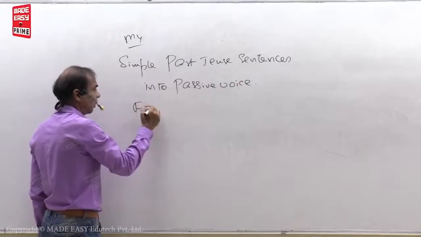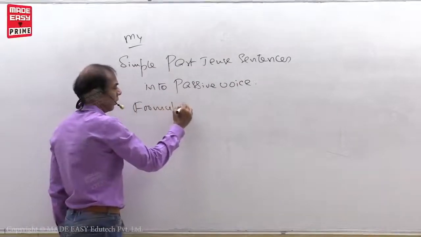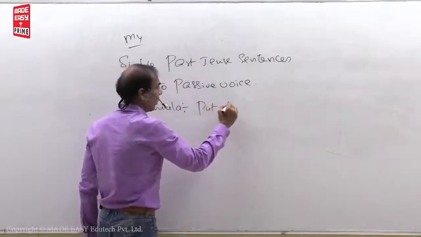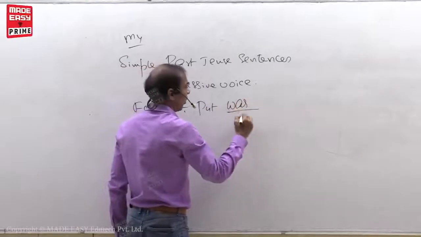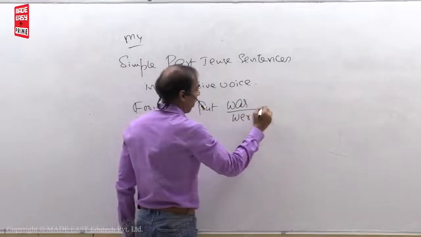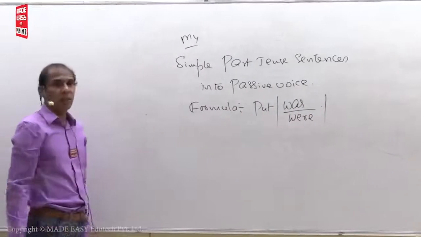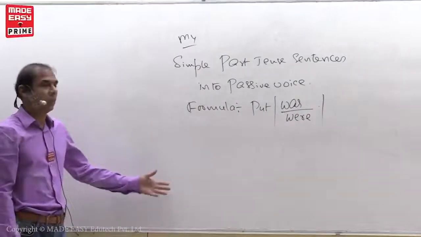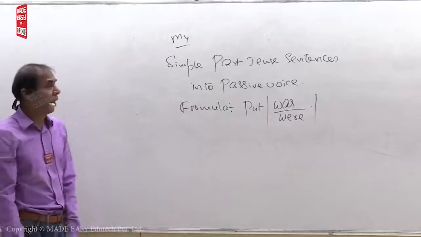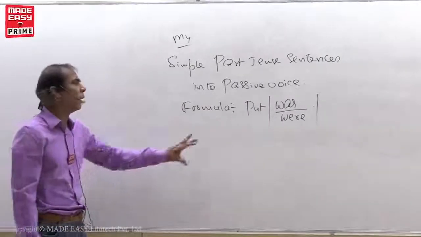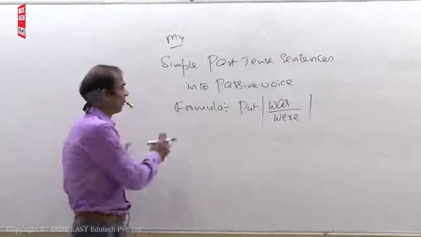Formula. What is the formula? Put was or were. Put was or were. That's it. I told you, same process. Only be forms will change. That's all.